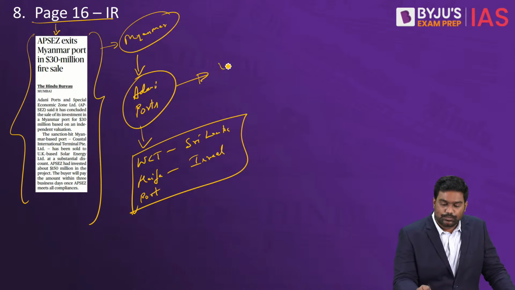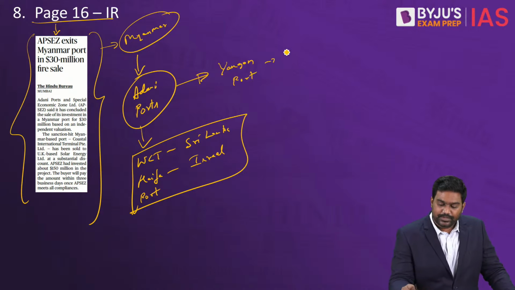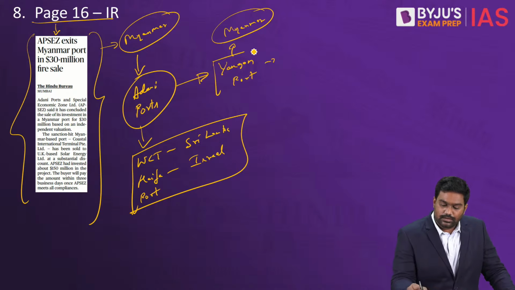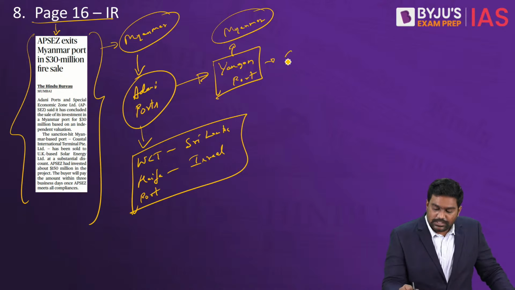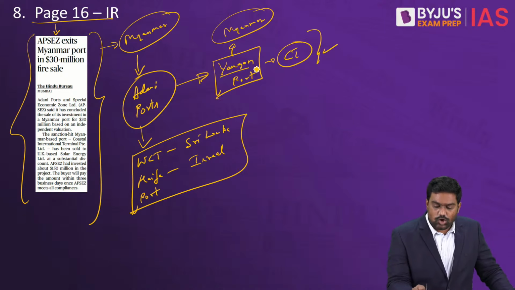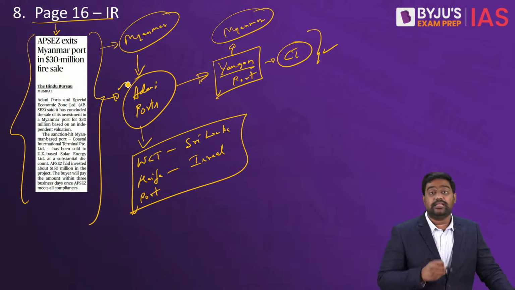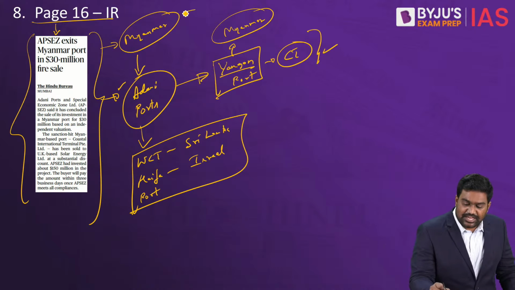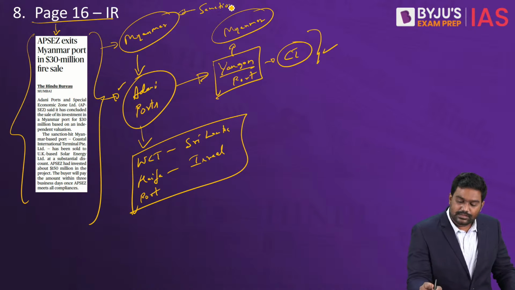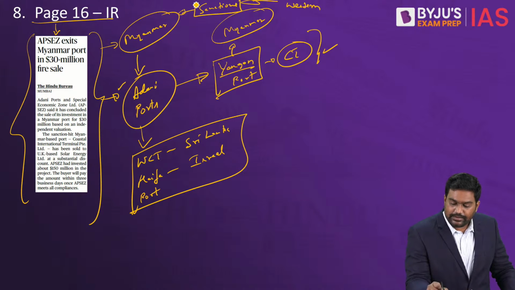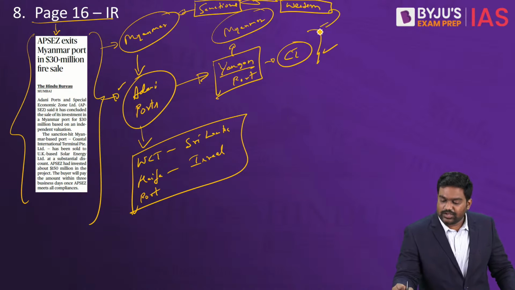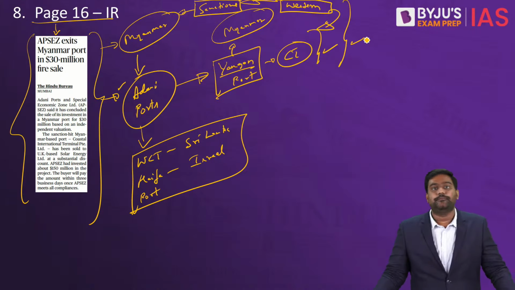Adani Ports was supposed to build a container terminal at Yangon port as well in Myanmar. Yangon is a strategic port of Myanmar facing the Bay of Bengal. It's a vital port in Southeast Asia. So an important container terminal at Yangon port was supposed to be built by India's Adani Group. But because of the sanctions against Myanmar, the Western sanctions, the project has been derailed, and as a result, Adani Group has been forced to quit the project.